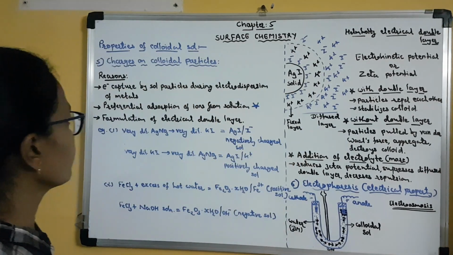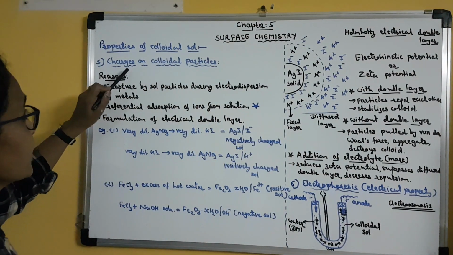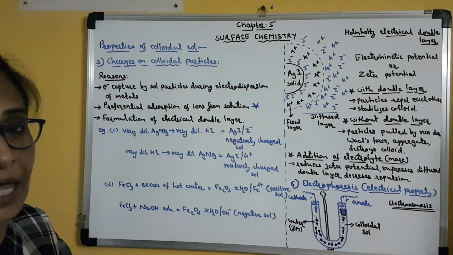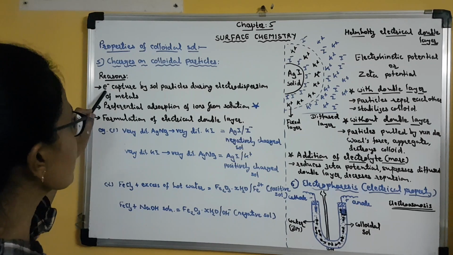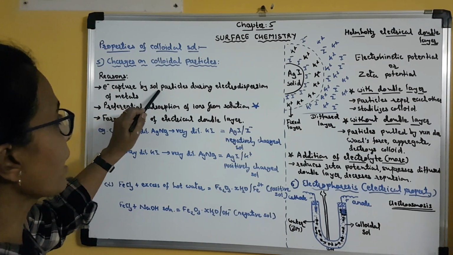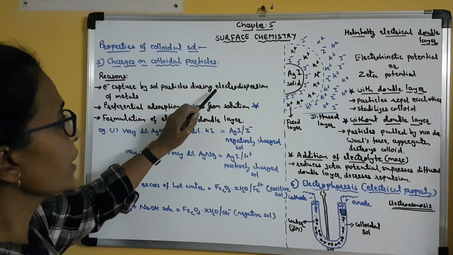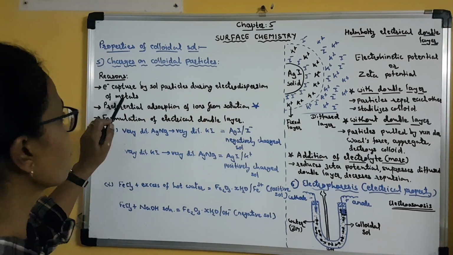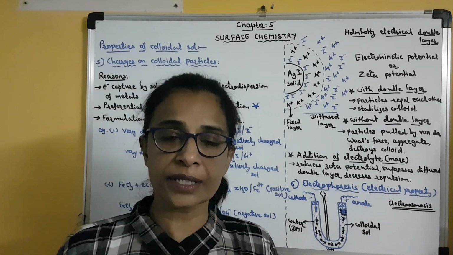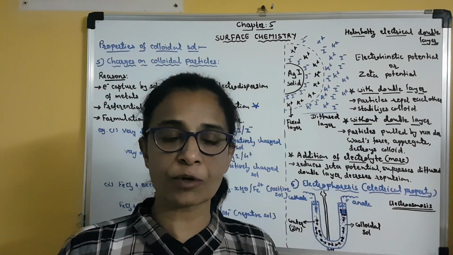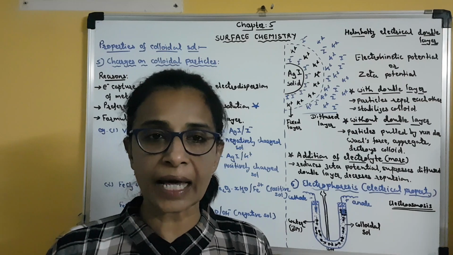Okay. Now, why do the colloidal particles have charge? The reason for that is, first, the electron captured by sol particles during electrodispersion of metals. Electrodispersion of metal we have studied in the preparation of gold, silver or platinum sol by Bredig arc method.